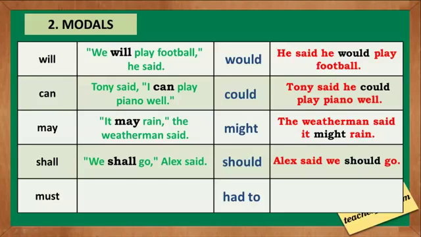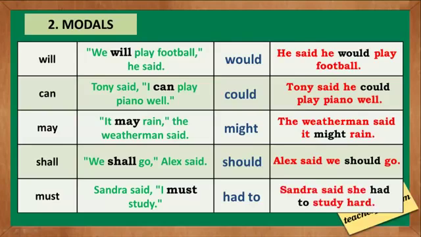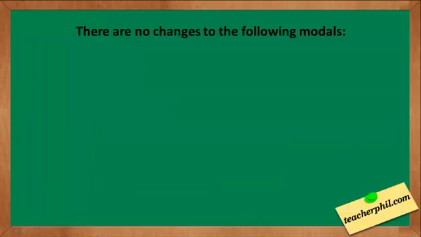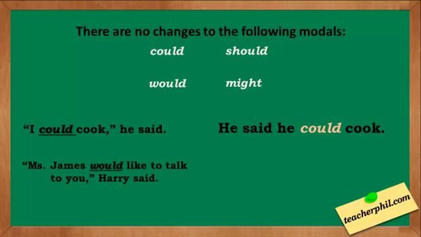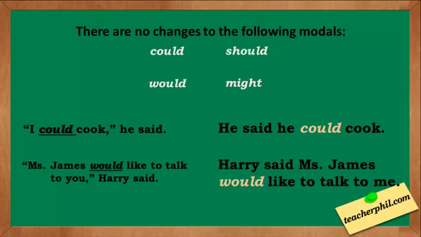The last one is must. Sandra said, I must study. The indirect speech is Sandra said she had to study. But there are a few exceptions to this rule because there are no changes to the following modals: could, would, should, and might. Examples: I could cook, he said. The indirect speech is he said he could cook. Mrs. James would like to talk to you, Harry said. Harry said Mrs. James would like to talk to me.